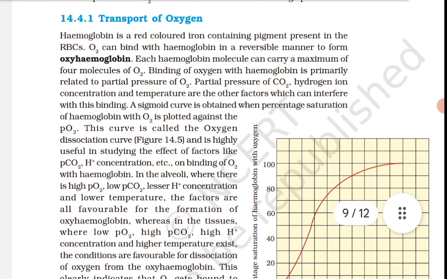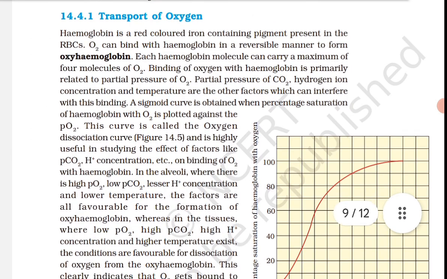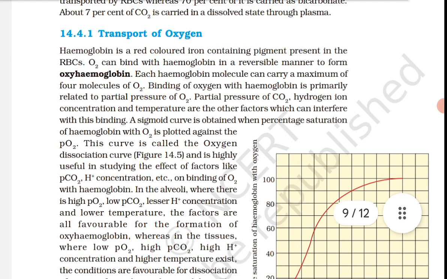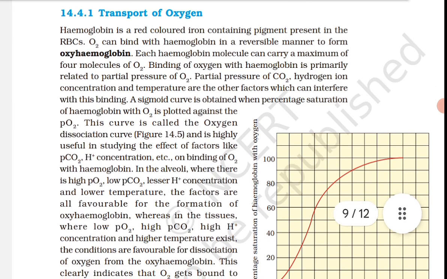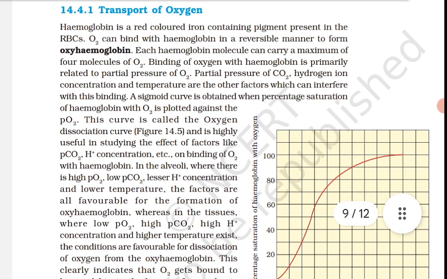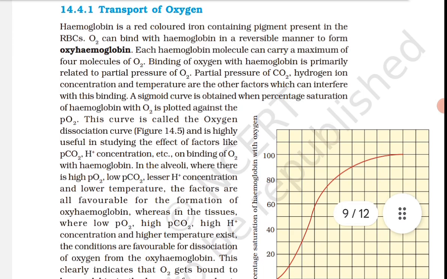In the alveoli, where there is a high partial pressure of oxygen and low partial pressure of carbon dioxide, lesser hydrogen ion concentration and lower temperature, the factors are all favorable for the formation of oxyhemoglobin. किसमें फेवरेबल है? ऑक्सीहीमोग्लोबिन के फॉर्मेशन में फेवरेबल है.